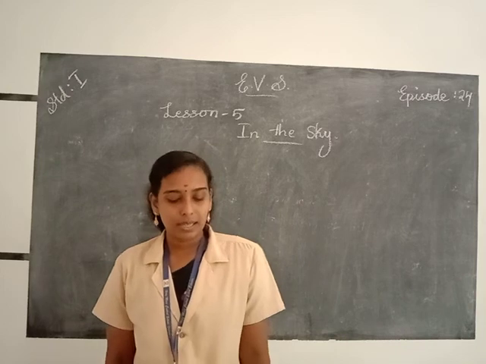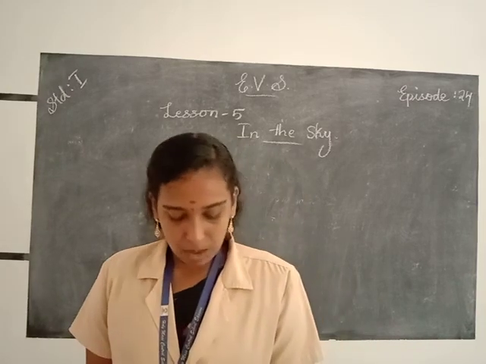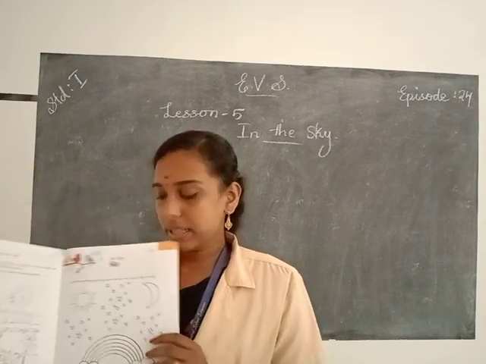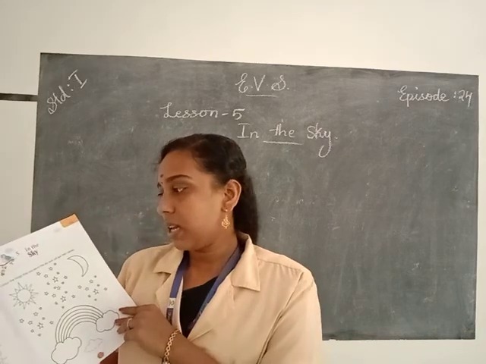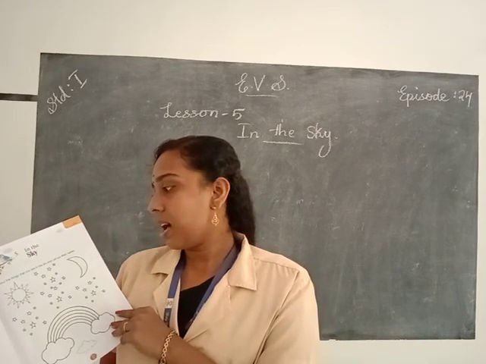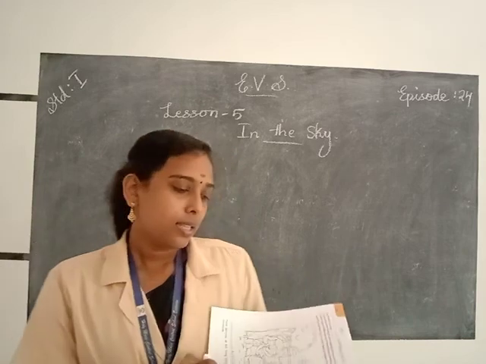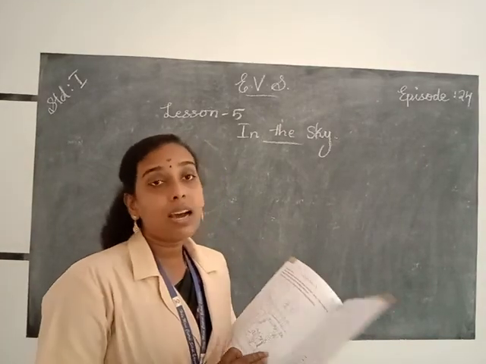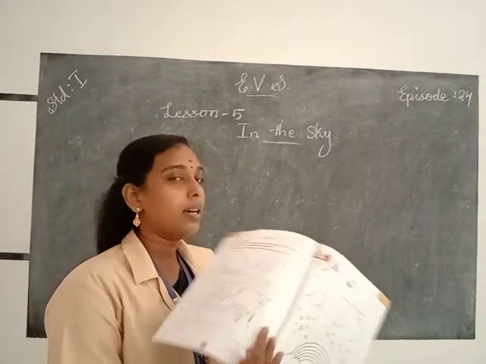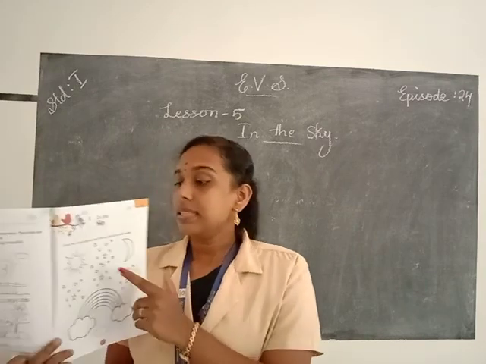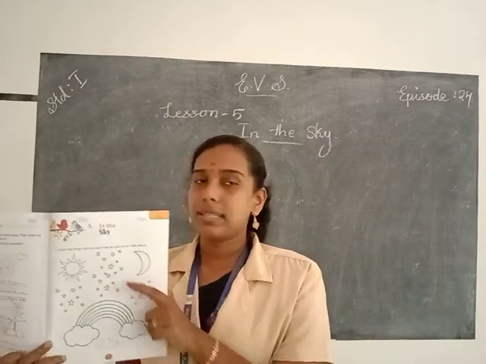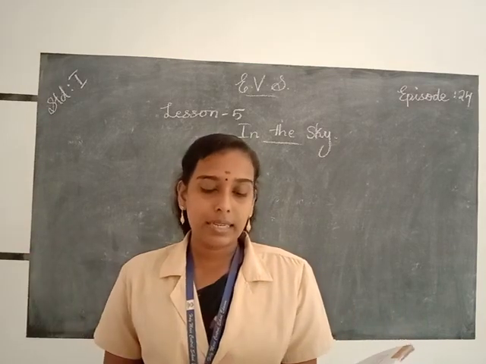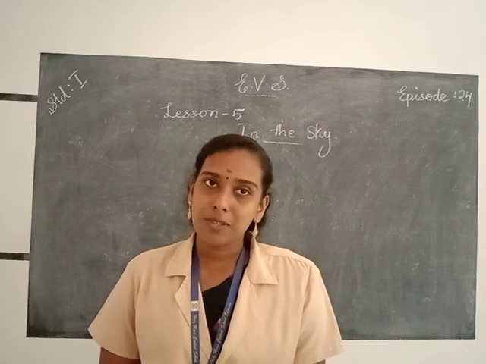Before that, in your textbook, take page number 131. Here is a startup section. Color the things that you see in the sky and call out their names. We see many things in the night sky and also in the daytime. The sun is in the sky, and the moon and stars. Identify the things that you see in the night sky and color them. That's your homework.